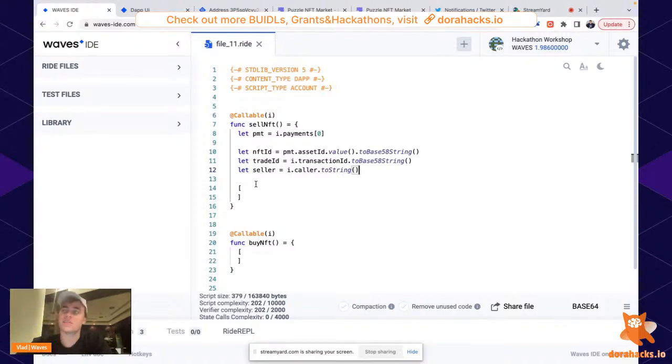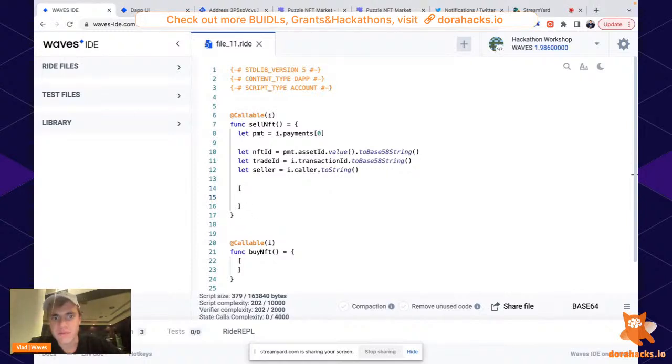Now, this smart contract has to remember them. The data should be written to blockchain, like who is the seller, what is he selling, etc. Okay. Oh, also the price. We will need to know the price, but that will be the next step. To store data to blockchain, you need to fill this array.